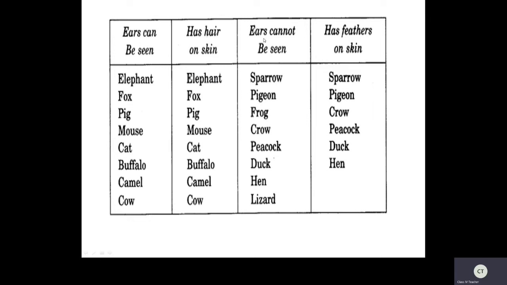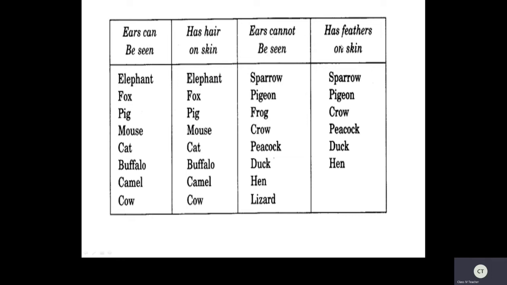Yes. Now see here, ears cannot be seen. So, without external ears: sparrow, pigeon, frog, crow, peacock, duck, hen, lizard. They don't have external ears. The ears cannot be seen.